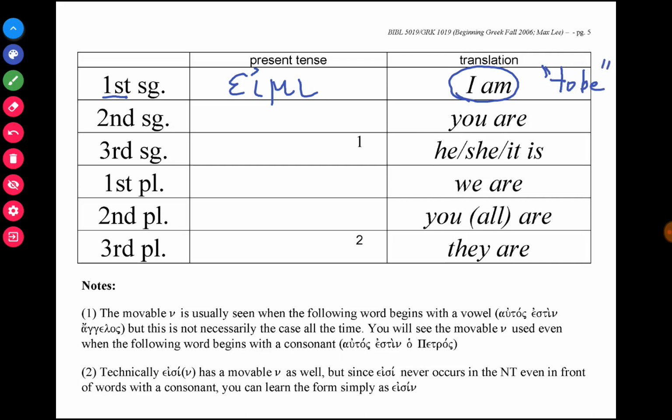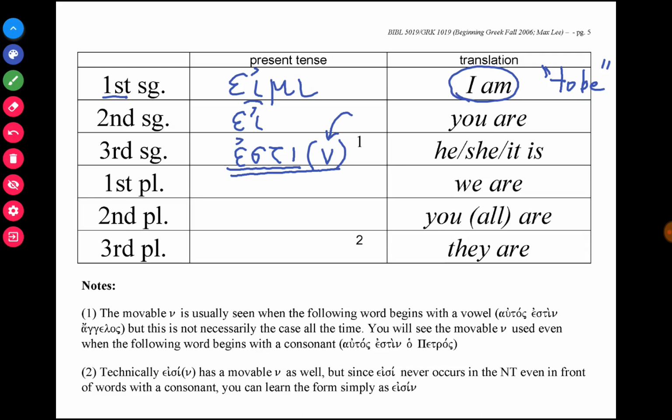And depending on whether it's first person, second person, third person, you're going to translate eimi as I am. The second person singular form is a with a circumflex on top. That's you are. He, she, it is est, with a movable nu: estin. I put this nu in parentheses because sometimes you'll see the form as est and sometimes you'll see the form as estin. And it's simply a stylistic convention.